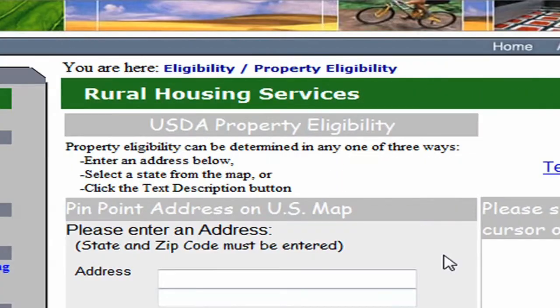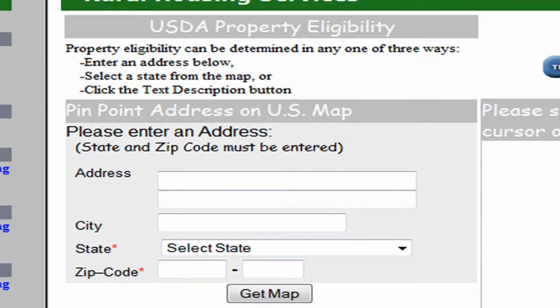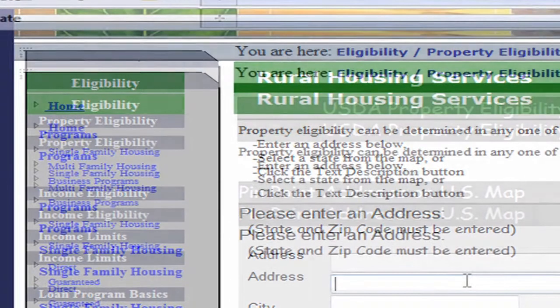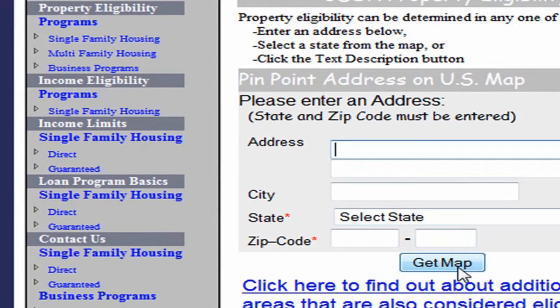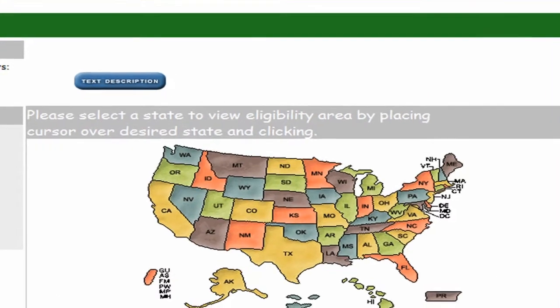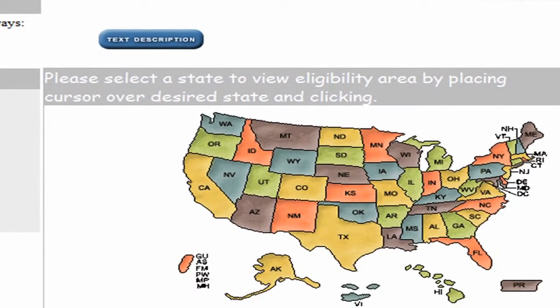On the left, you can search by property address. You type in the property address right here and you click on Get Map, and the system will actually look that address up to see if it's eligible. And on the right, if you want to see more of a general area and get a feel for which areas around you are eligible and which are not, you would start right here to the right.